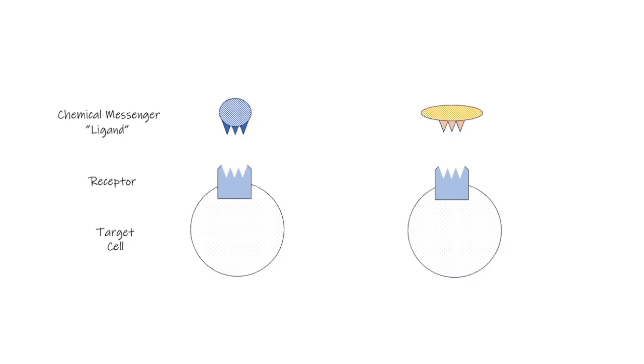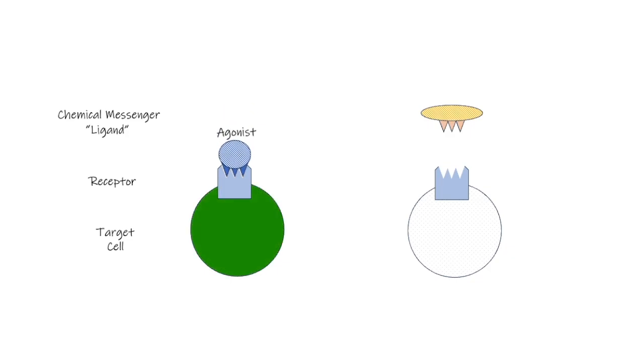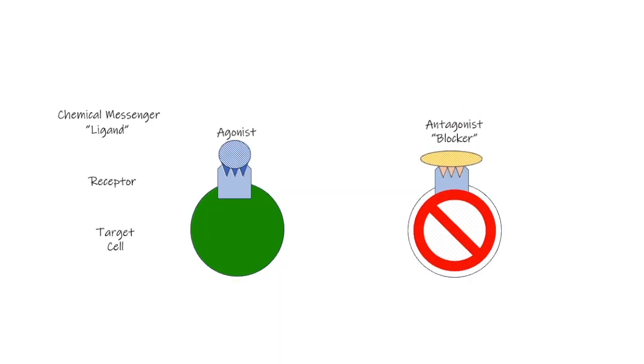When a ligand binds to a receptor, it can produce different effects depending on its properties. Agonists are ligands that bind to a receptor and activate it, triggering the signal transduction cascade and producing a cellular response. Antagonists or blockers bind to a receptor but do not activate it. Instead, they prevent agonists from binding and block the response. Think of agonists as turning on the receptor, while antagonists occupy the receptor without turning it on, thereby preventing the natural agonist from doing so.